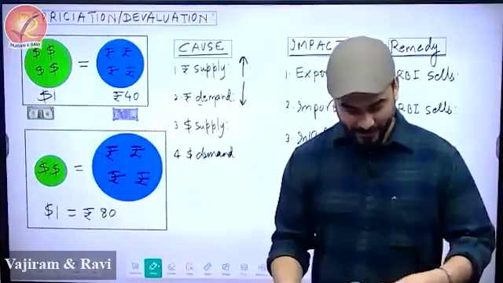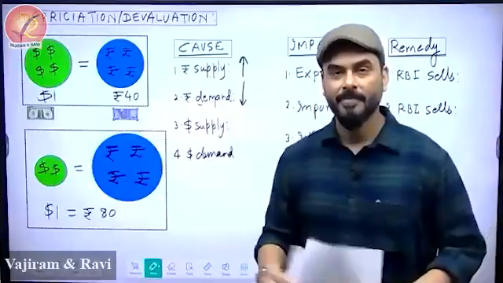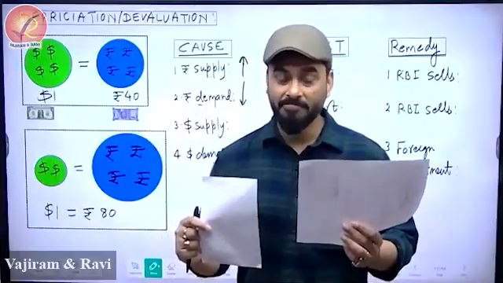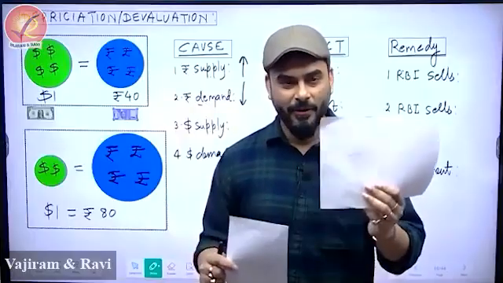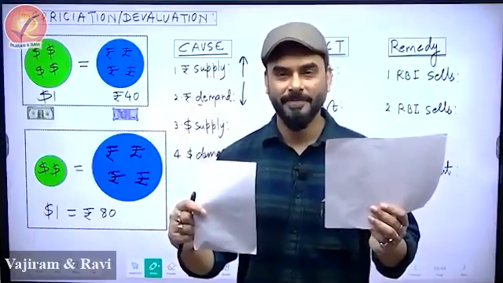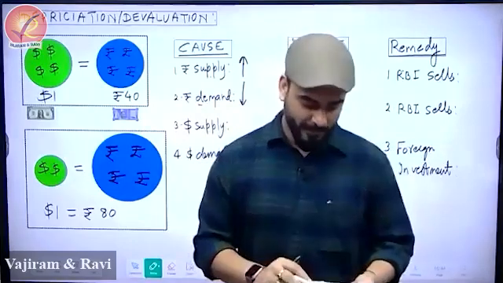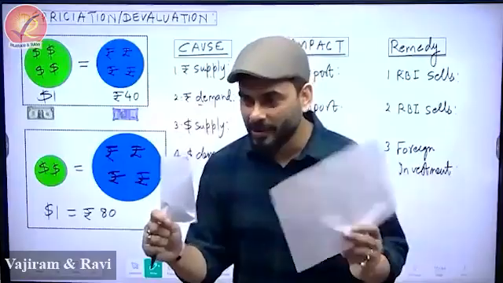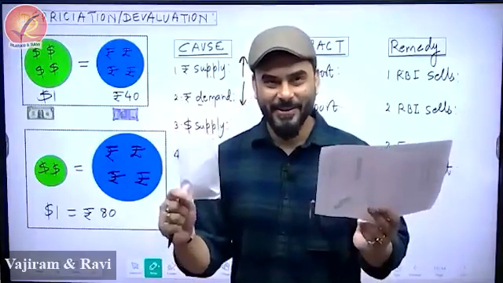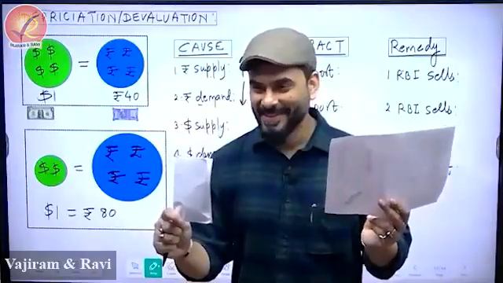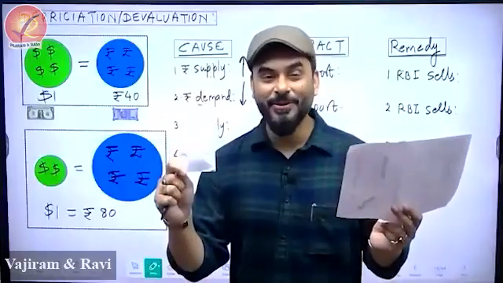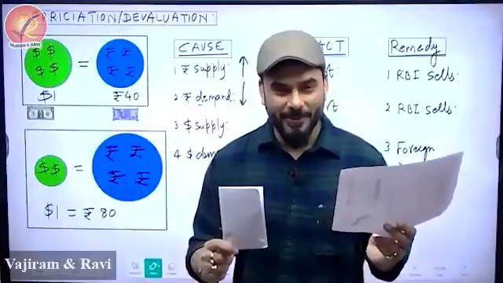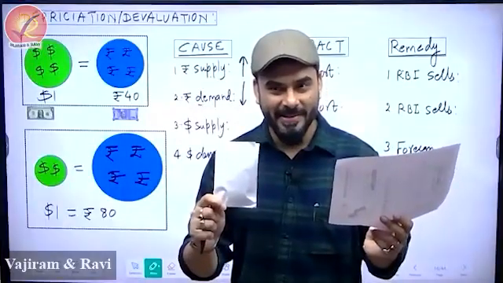No. See this. Look carefully, because without a picture it is next to impossible to understand. 40 rupees, $1. Normal? $1 or half dollar? Half dollar. So now half dollar is equal to 40 rupees, which would mean $1 would be equal to 80 rupees. So what have I done now?